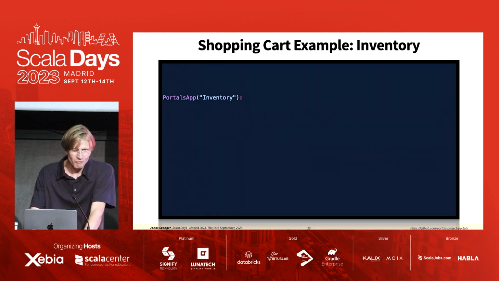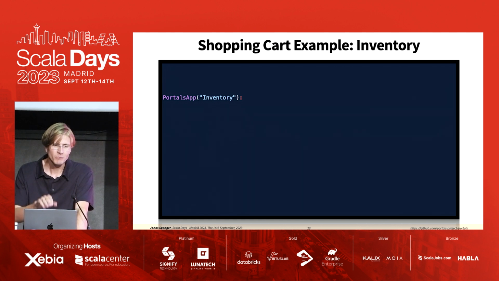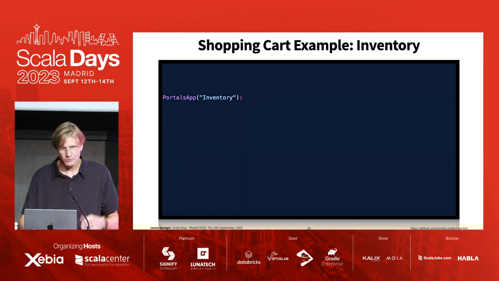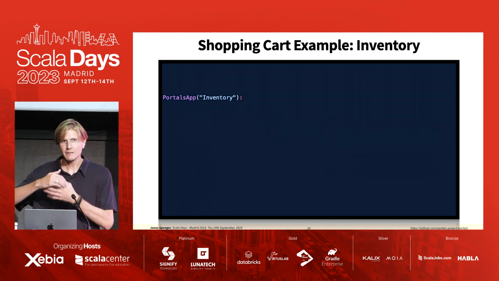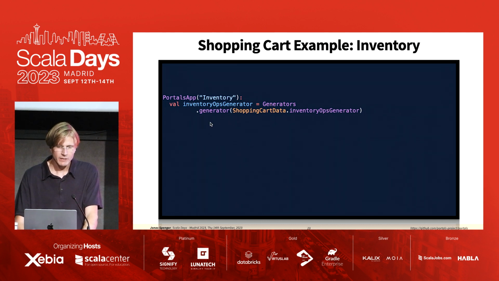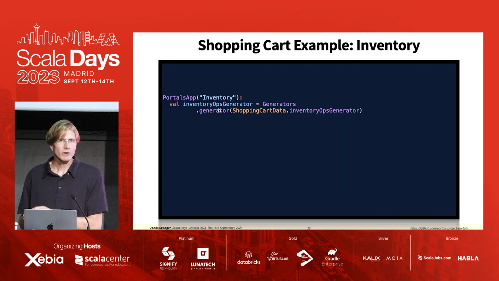Right. So this is now how you can write an actual Portals app. It's perhaps a bit verbose. I hope you can see it in the back. First you create this Portals application. You give it a name, and then within this block here we can define our application. First, here we define the inventory operations generator, which is a generated stream of initial inventory operations to populate the inventory with items. This is defined somewhere else.